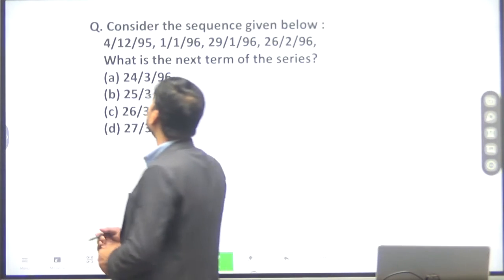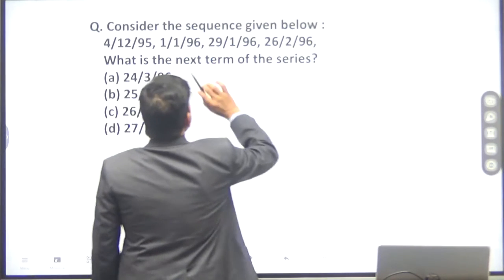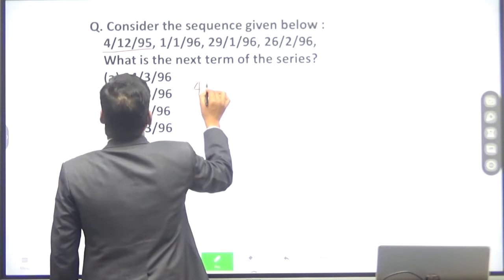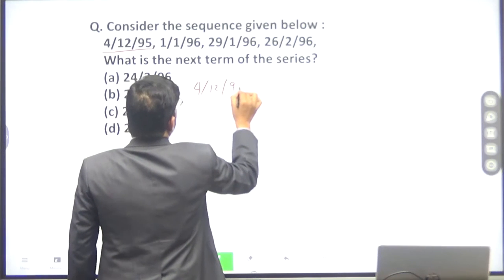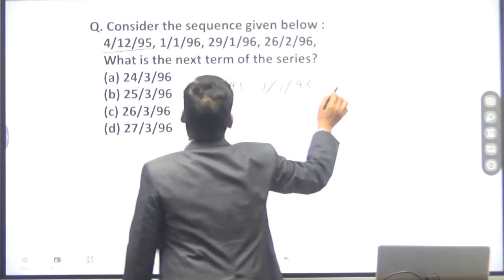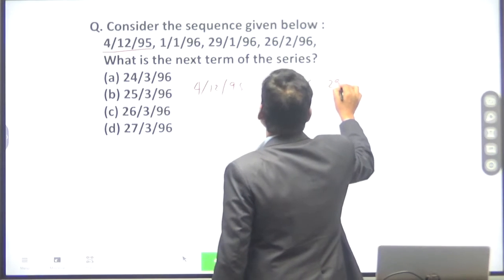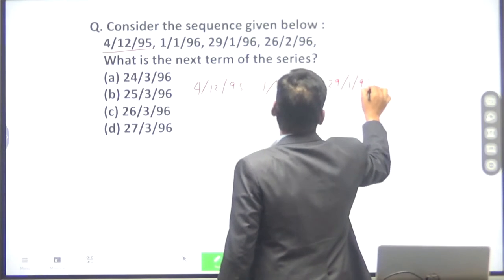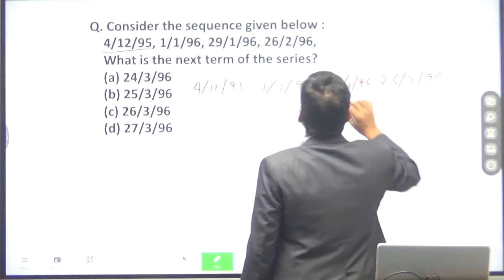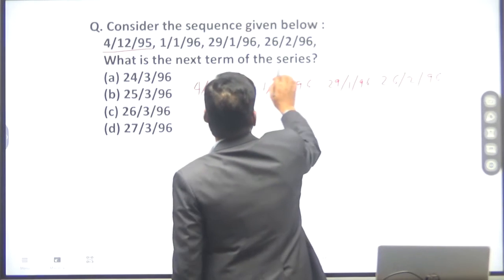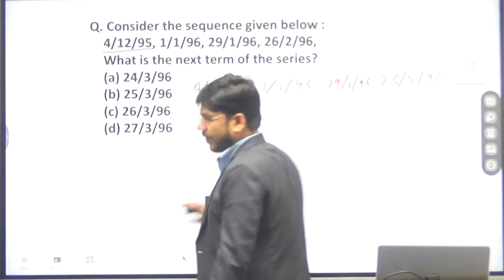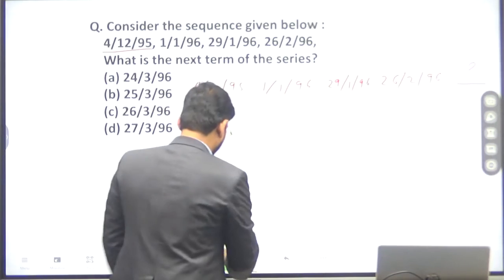Now the next question. Consider the sequence given below: 4, 12, 95, 1, 1, 96, 29, 1, 96, 26, 2, 96. What is the next term of the series?